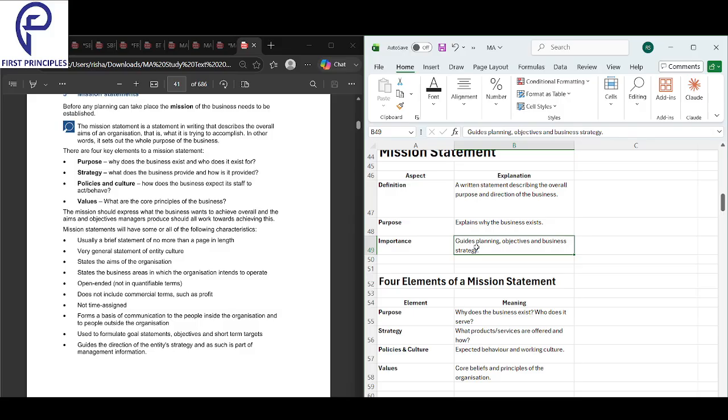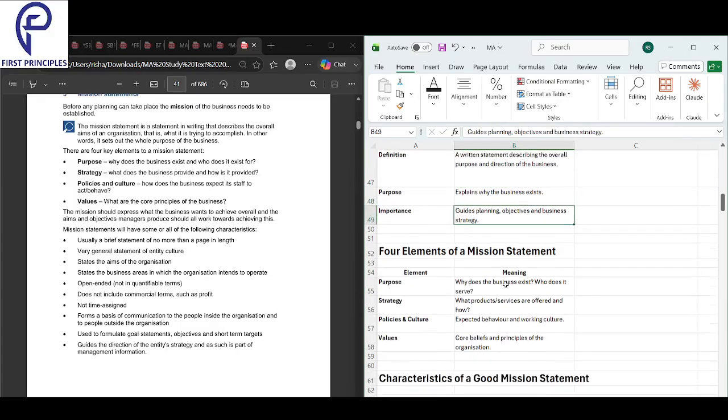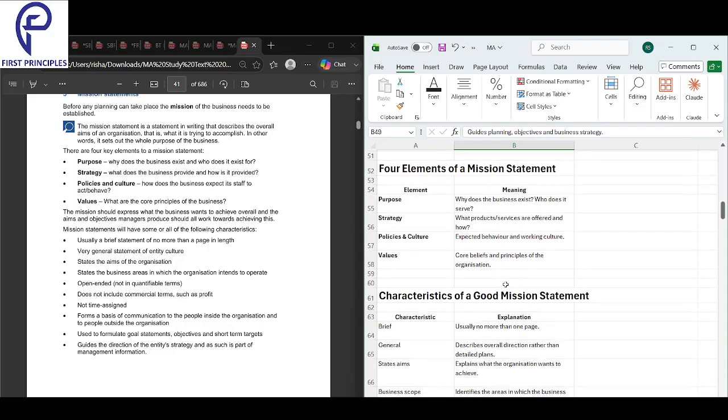Okay, why it exists, where it's going. So it's a written line that says why the business exists and where it's going. And describing the purpose and the objective, explain why the business exists, and it helps in guiding the planning, objective, and the business strategy. That is why the need is there.